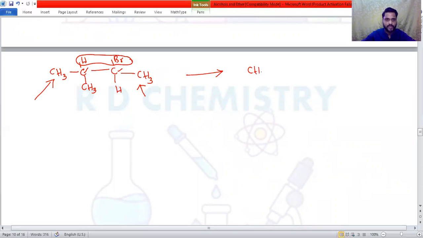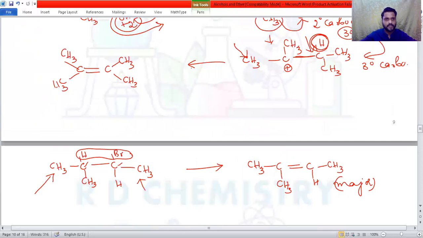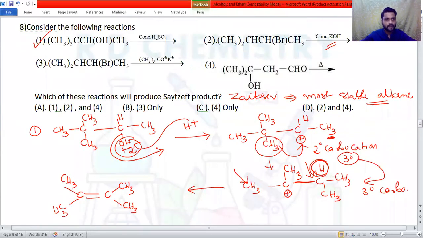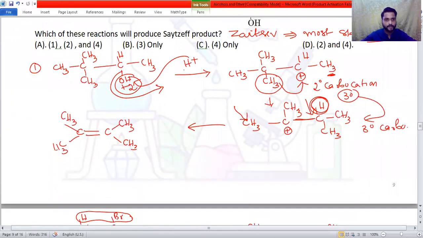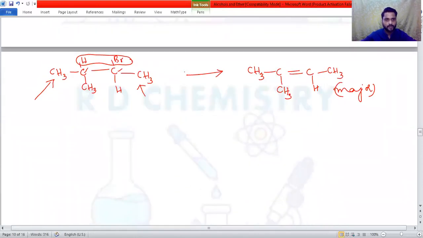So I'll now get CH3, CH3, then a double bond, CH, then CH3. This is the more stable alkene. This is the major product, and the other alkene is the minor product. So the major product is possible, right? Now we'll go for option number C. See option number C. Again, the same compound is given as in B, but they are using tertiary butoxide. Tertiary butoxide. So, compound number 3.